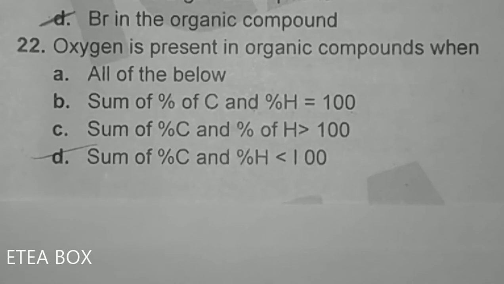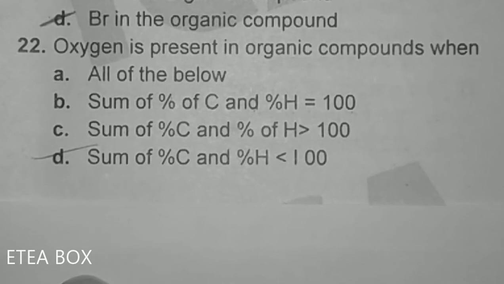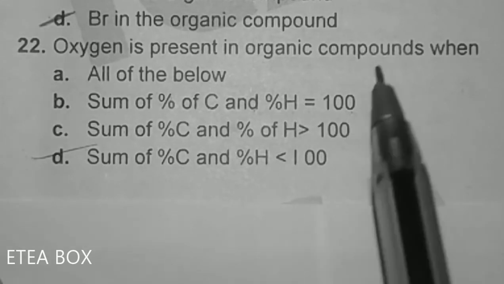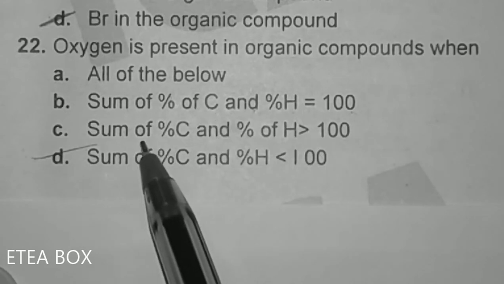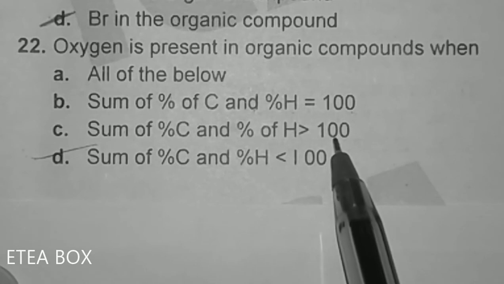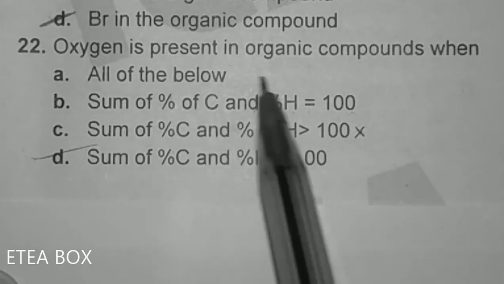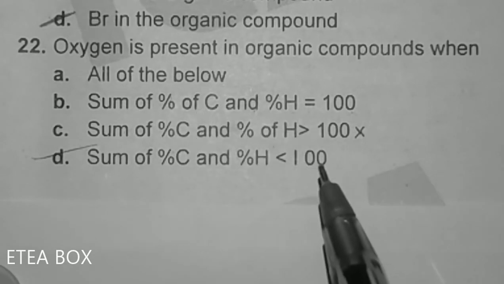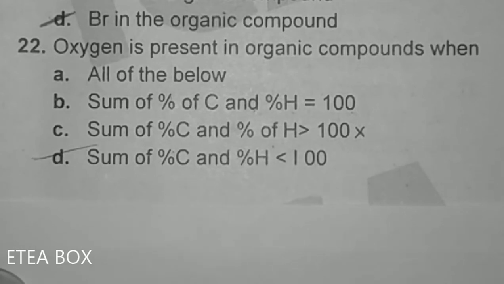Oxygen is present in an organic compound when, look at option D, the sum of the percentage of carbon and the percentage of hydrogen is smaller than 100. So we can say that oxygen is present in the organic compound. Look at option B. If the percentage of hydrogen and carbon is equal to 100%, then it means that this organic compound consists only of carbon and hydrogen. Look at option C. When the percentage is greater than 100%, then this one is impossible. The percentage of carbon and hydrogen cannot be greater than 100% in an organic compound. Now when the percentage is less than 100%, then it means that oxygen is present in the organic compound.